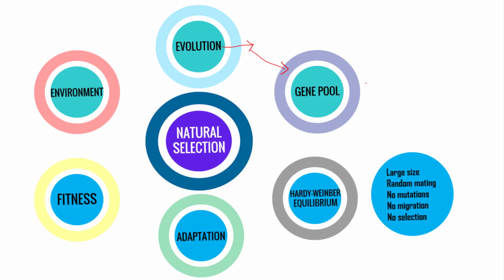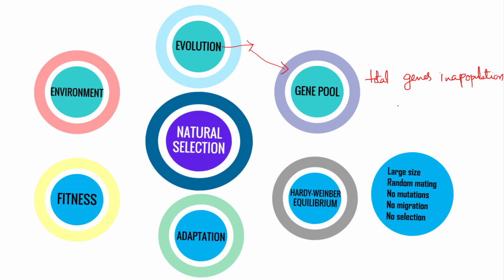We all know that the total genes present in a population is in general considered a gene pool. So the total number of genes which are present in a population, we generally call it a gene pool. It means here varieties of allelic frequencies are in general maintained in a population.